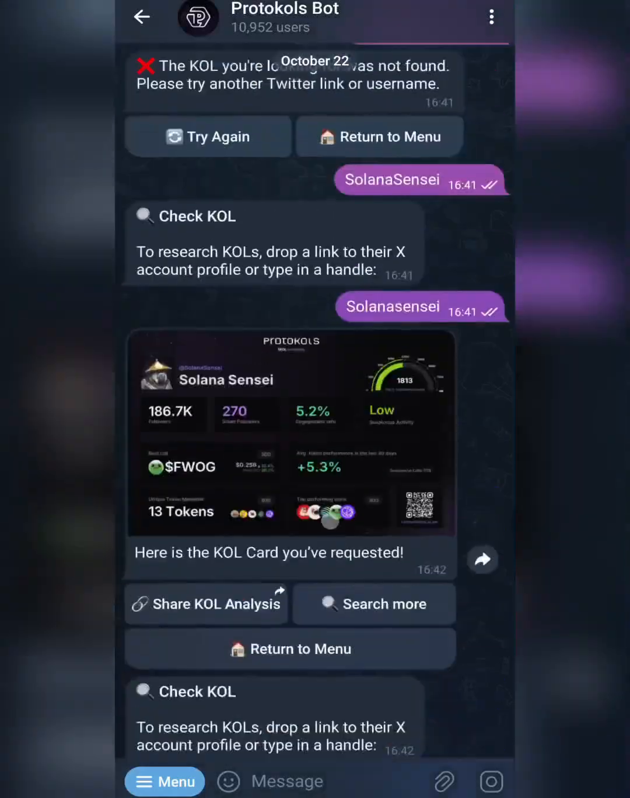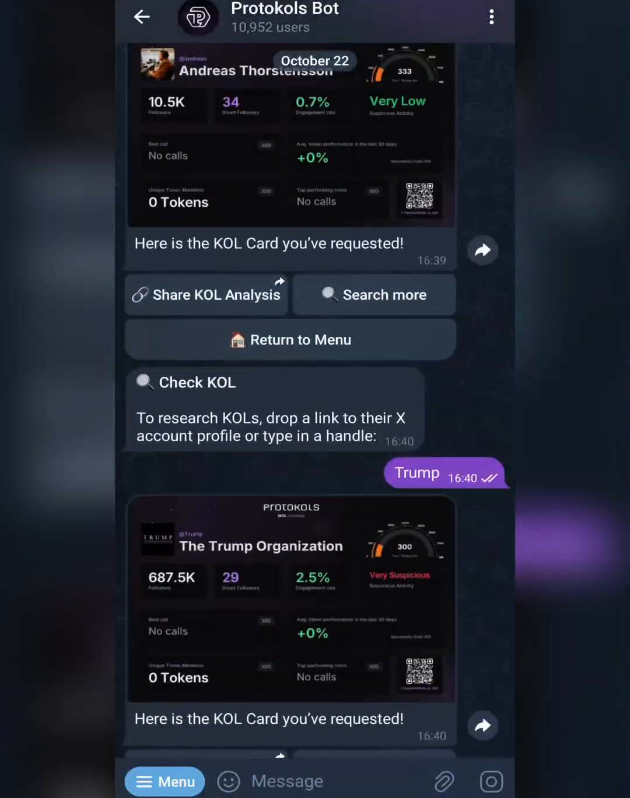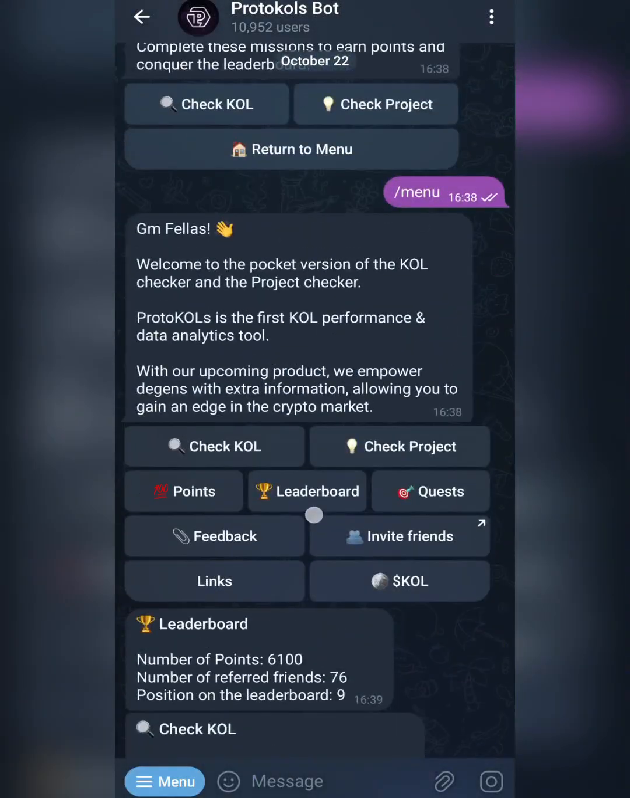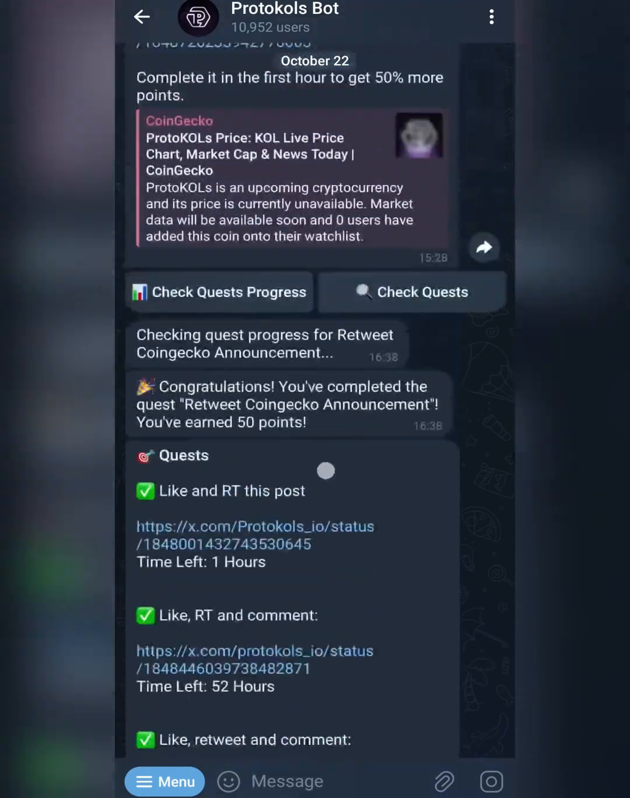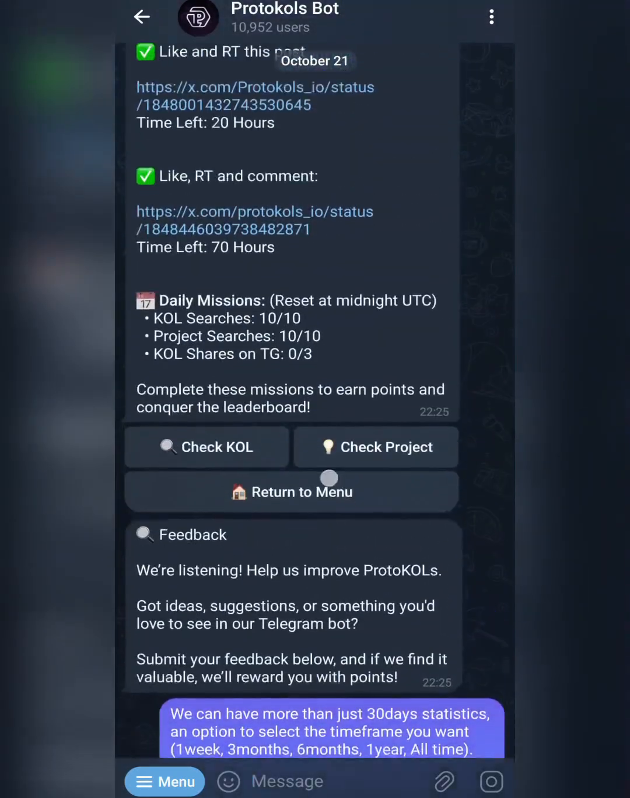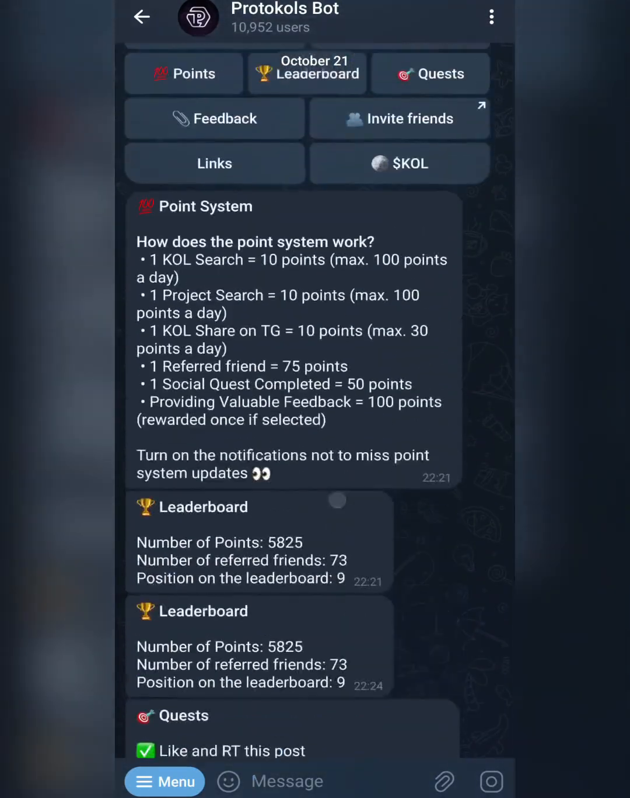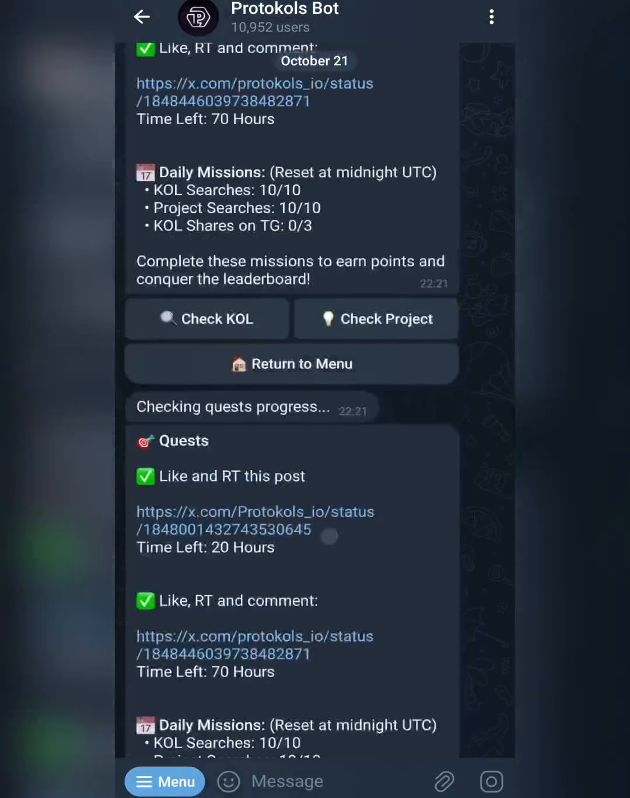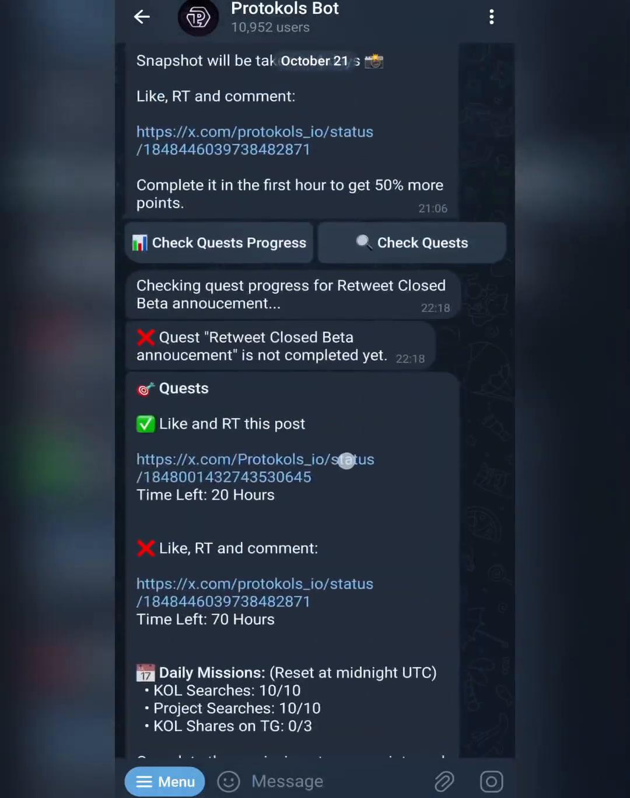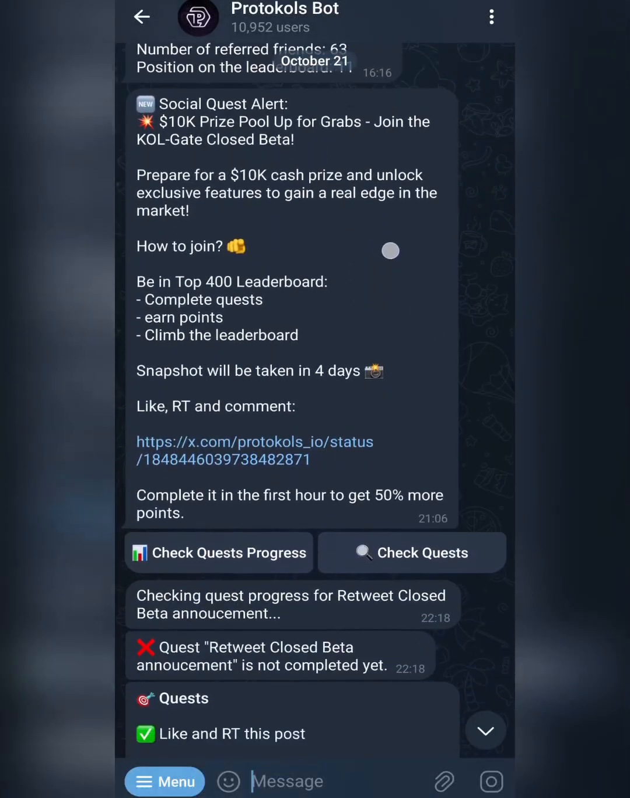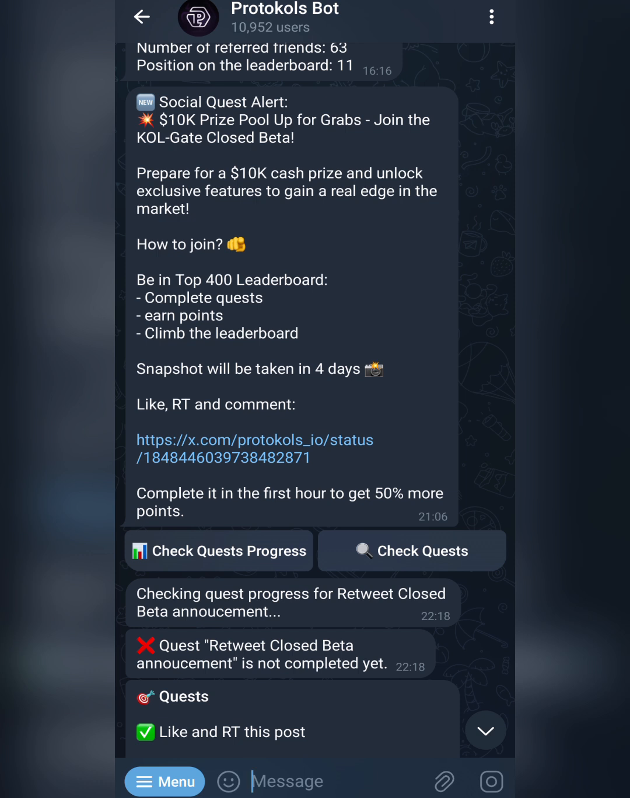So this project is currently on the farm, with just about 10,952 users, so it's still quite low. You want to opt in and be part of the people that will be enjoying this project, the early adopters. So this is it. Social quest, 10k USD prize up for grabs.